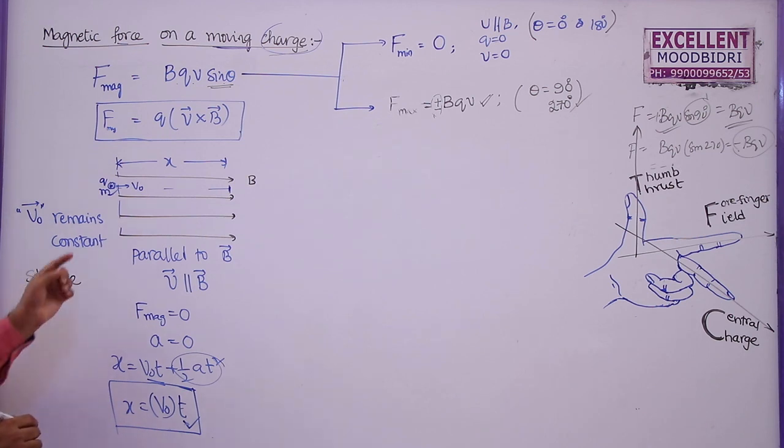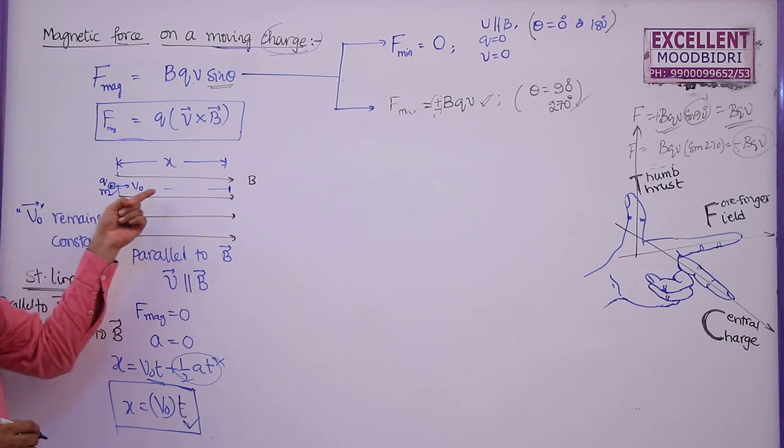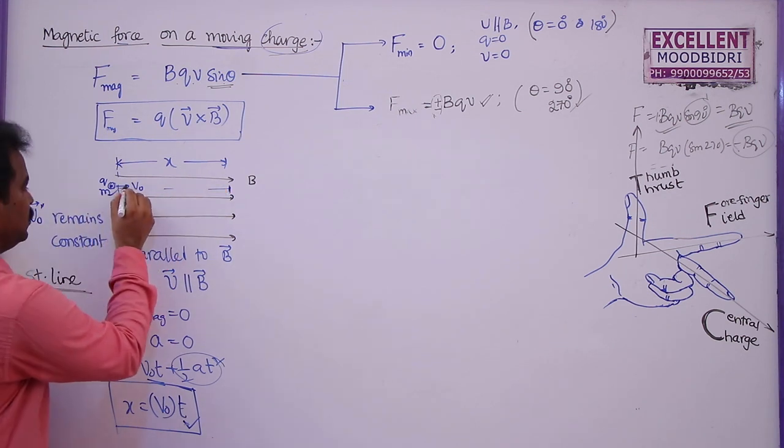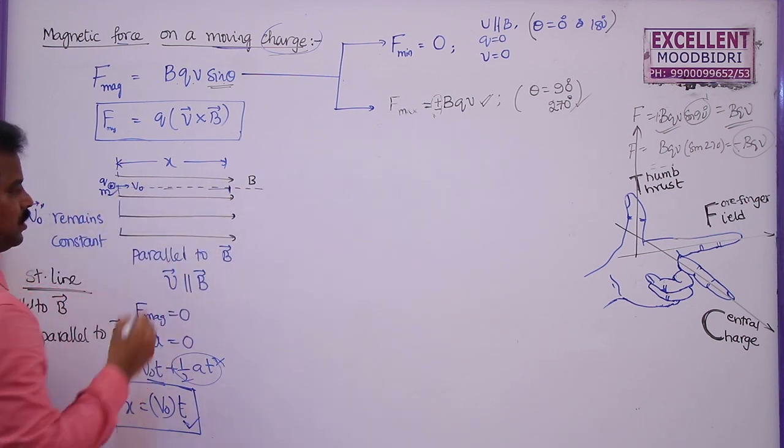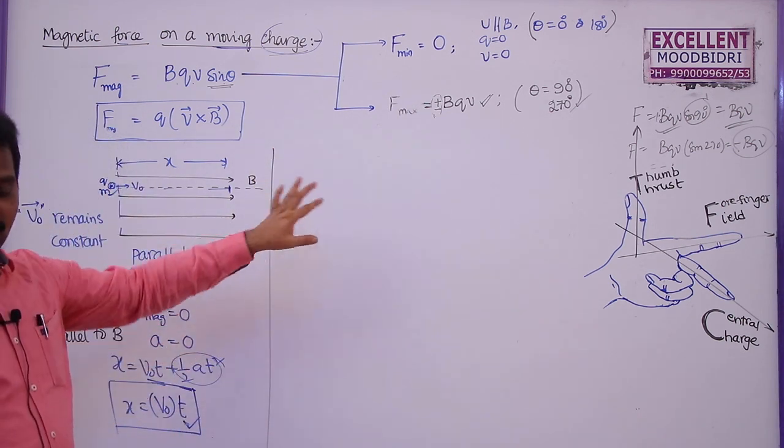So whenever a charge enters into a magnetic field, either parallel to B or anti-parallel to B, in these two cases the charged particle will move in a straight line. So this is the charged particle which is moving in a straight line. Second, the charged particle may move in a circular path also.